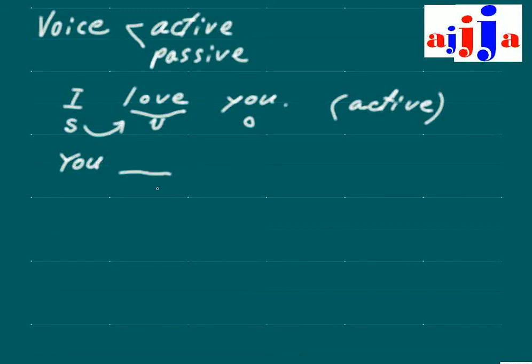Then you use the be verb. What are the be verbs? Be is like this: am, are, is. Was, were. What is the past form of am? Was. What about are?